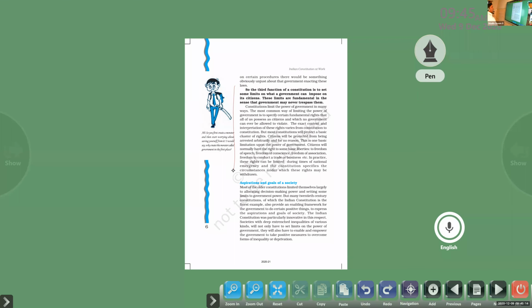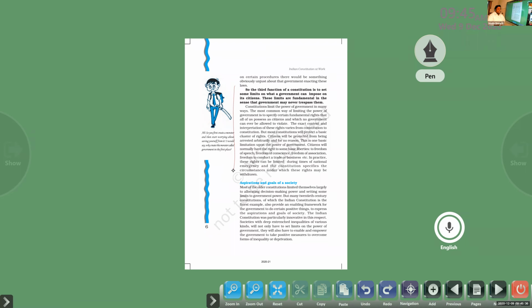Fundamental rights are important. No government has the power to violate the fundamental rights. The exact condition and interpretation of these rights varies from constitution to constitution. So the meaning of these fundamental rights is different in different constitutions. Clear or not? Different countries give different meanings for the term.